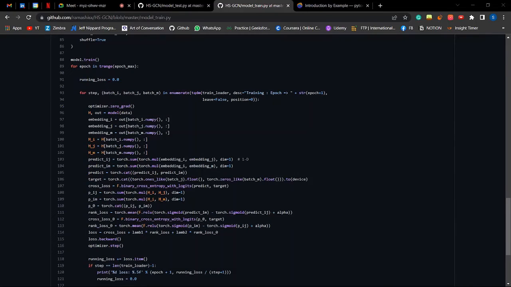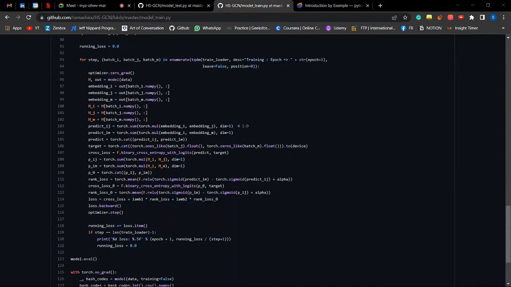The model basically gives as output the learned embeddings along with the initial embeddings. Then we extract and aggregate the model outputs for each step and calculate the predicted vectors and get the binary cross entropy loss for the batch. We also calculated the rank loss using our predicted values, which have been used for construction of the final loss function. The rank loss basically helps us check if the recommendations made have been made in the preferred order or not. And the final loss is the summation of the cross entropy loss and the weighted rank losses.